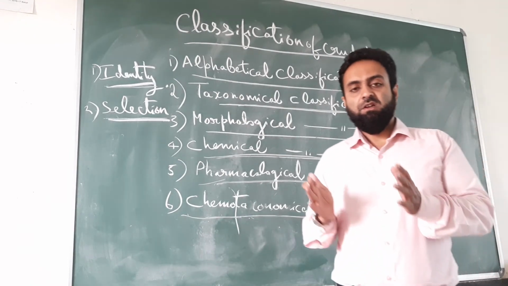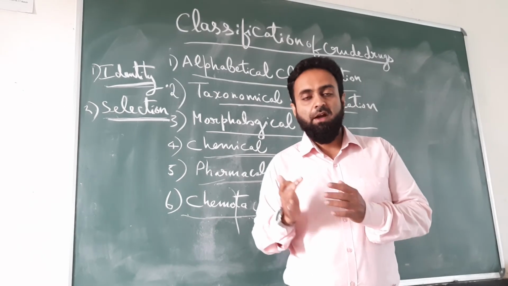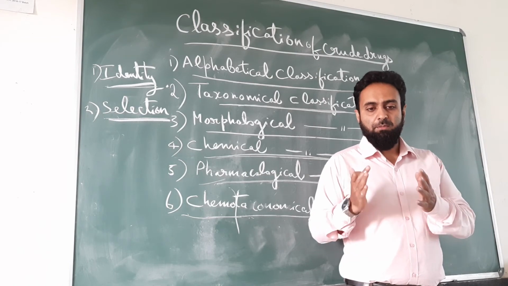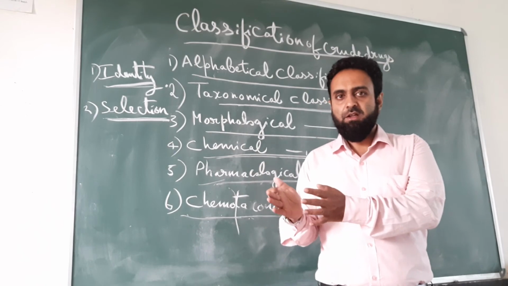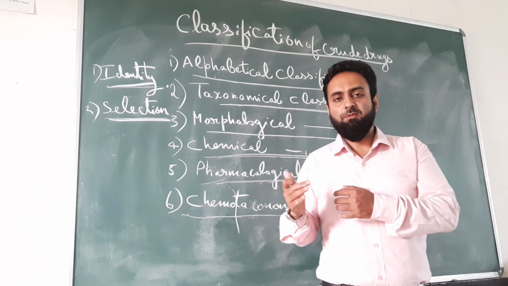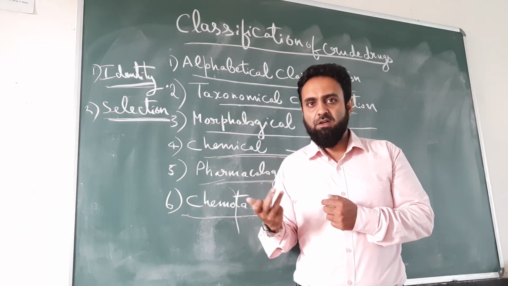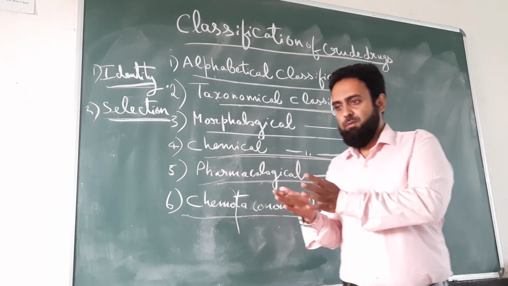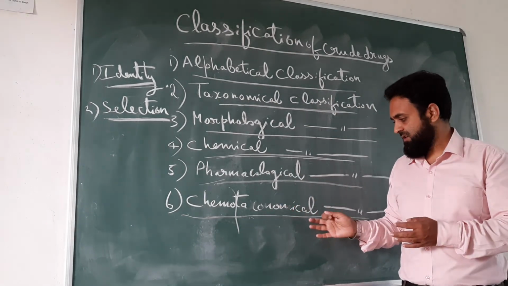The reason is, studies have shown that there is a relationship between the taxonomy of the plant and the nature of its chemical constituents. Example, they have found that plants belonging to a particular species contain a similar nature of chemical constituents. So it is very helpful in studying the biosynthetic pathways and finding the similarities between the species, subspecies, families, and the nature of chemical constituents being synthesized. For this reason, chemotaxonomical classification is used.